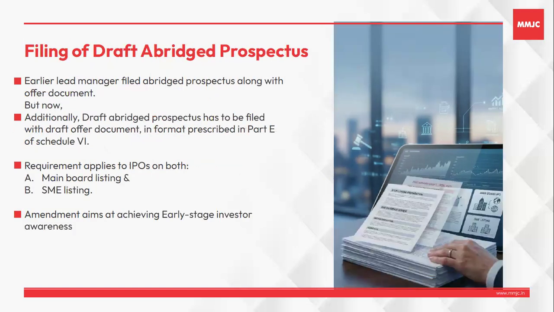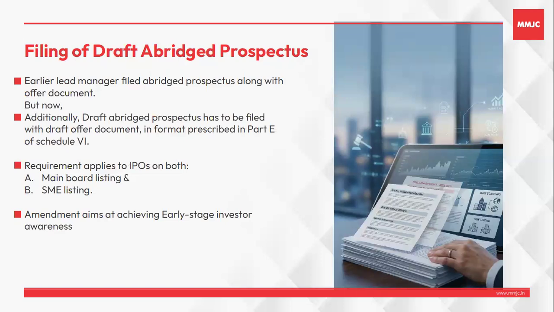Next amendment pertains to abridged prospectus. So earlier, only the abridged prospectus was filed with the offer document. Now a draft abridged prospectus has to be filed with the DRHP, and also the abridged prospectus has to be filed with the RHP.